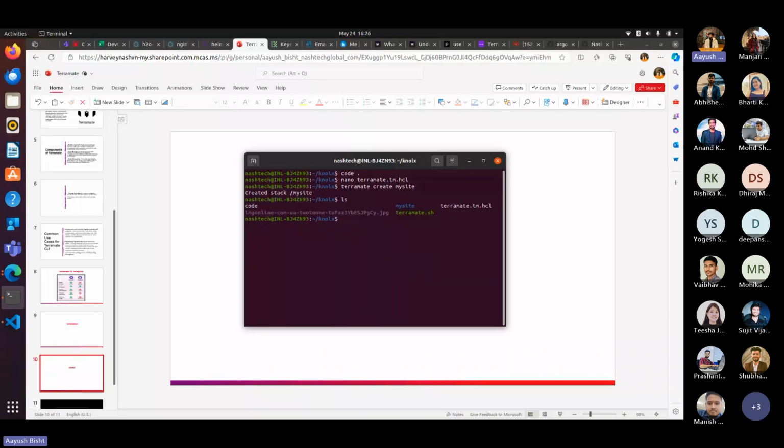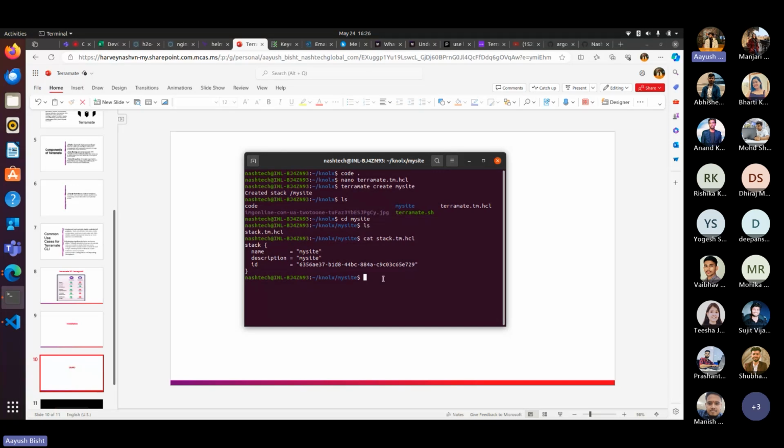It created a directory known as my site, and inside that my site directory we have a stack.tm.hcl, and let's see what is inside it. There are a few things inside the stack: name, description, and ID. Basically, IDs are unique for each and every stack. As I mentioned, stacks are isolated environments, and Terramate uses the file system as a hierarchy and needs to know the project root. So this is one of the components that I explained earlier. This is the stack, and next what we can do is code generation.